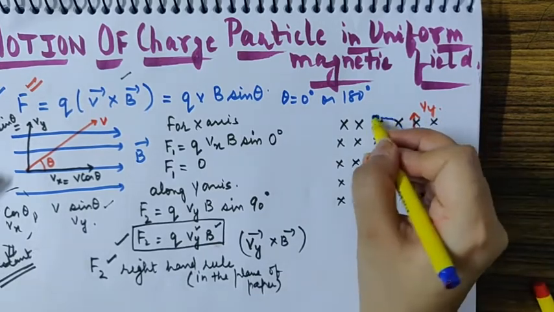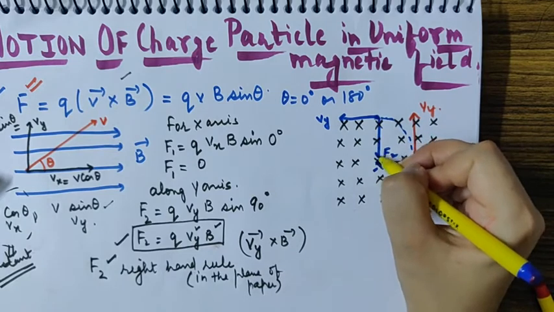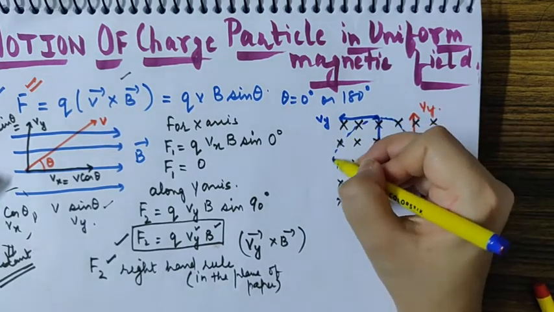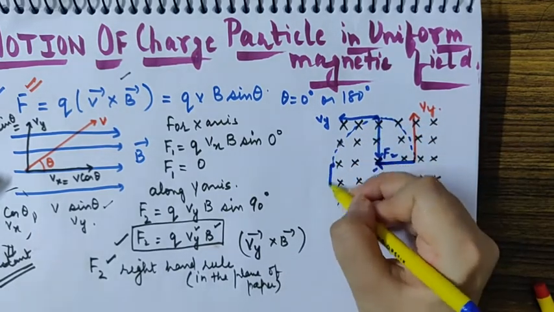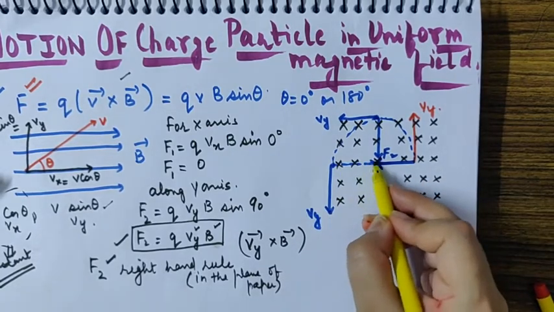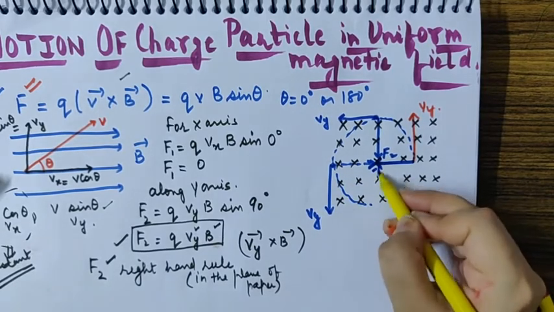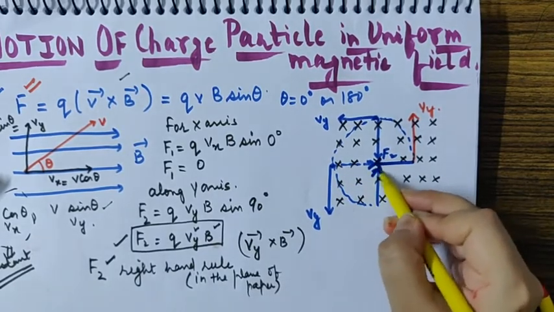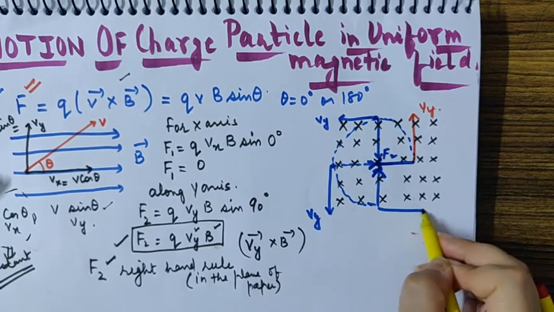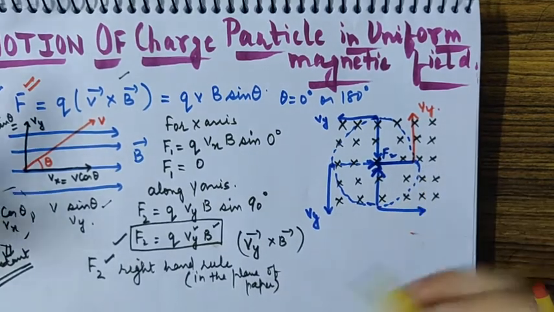At this point, the velocity is again Vy here. Then the force will be again here. Then the object will move like this. At this point, the velocity vector is here, Vy, and the force is along the center. Then again it will turn like this. Again the force is towards the center, and the velocity is here. Then the particle will move in a circular path.